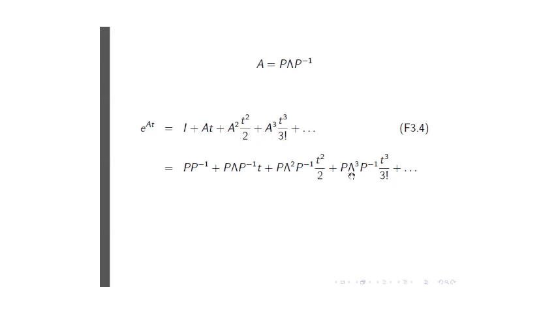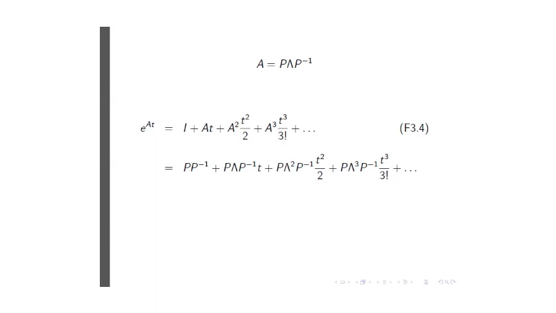And exactly the same for the third and the fourth and all the different powers of A, all the P minus 1 P's in the middle will cancel. And I will every time have just P times lambda to the power of whatever the term would be, 3 or 4 or 5, times P minus 1.